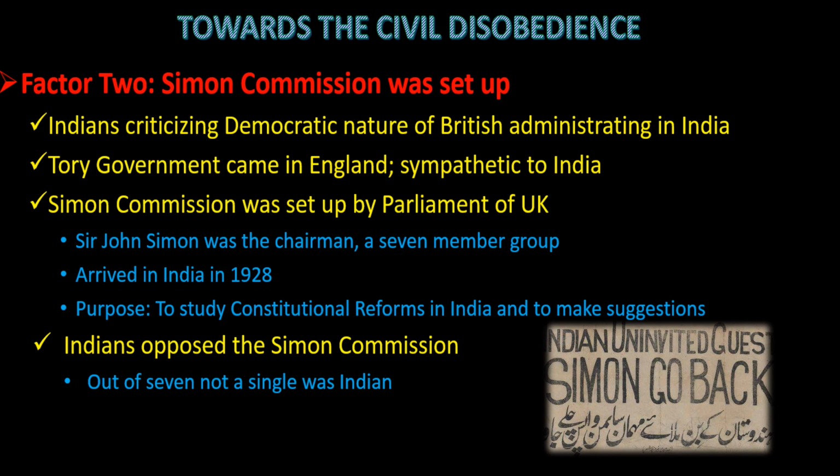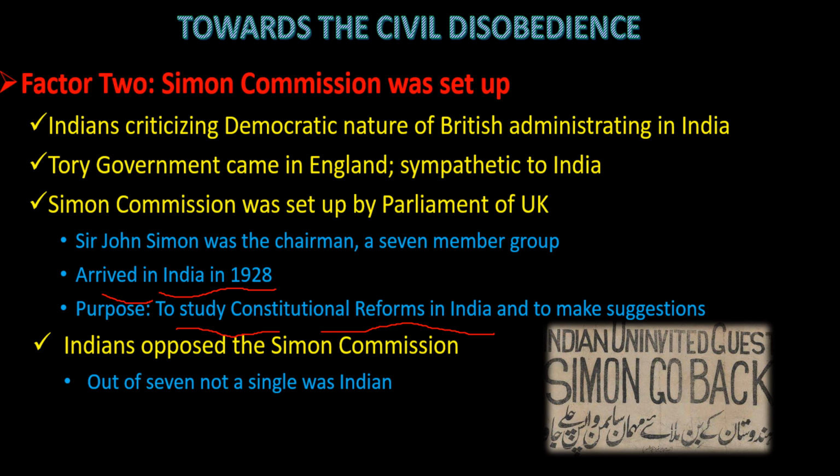Okay, and that Simon Commission was not set by the Prime Minister, it was set by the British Parliament. It was a high power commission. Whatever report the commission would have given, that report could have changed India's future. It would have been a very powerful report. But what happened? Here see this important point, I think I skipped. The Simon Commission came to India in 1928. Objective, it may be asked for 1 mark: to study the constitutional reform in India and to make suggestions. To study India's constitutional structure and what reforms could be made, the commission was to advise the British government at that time.